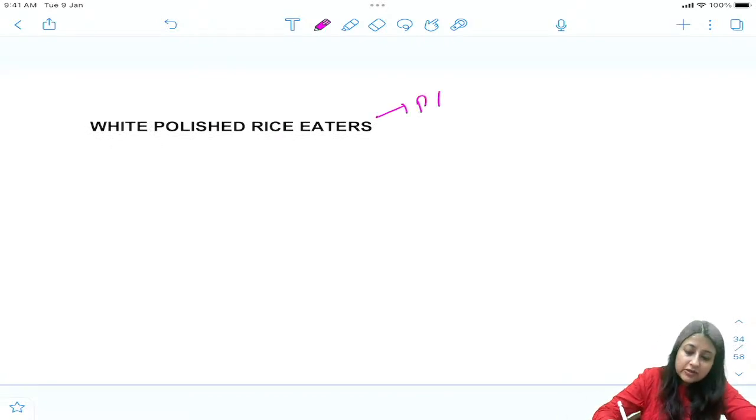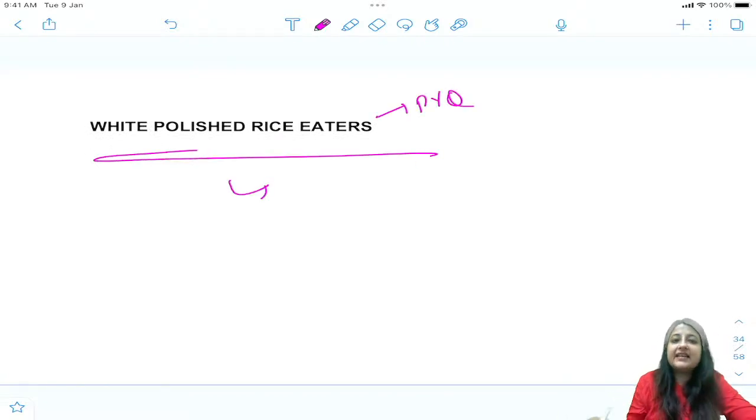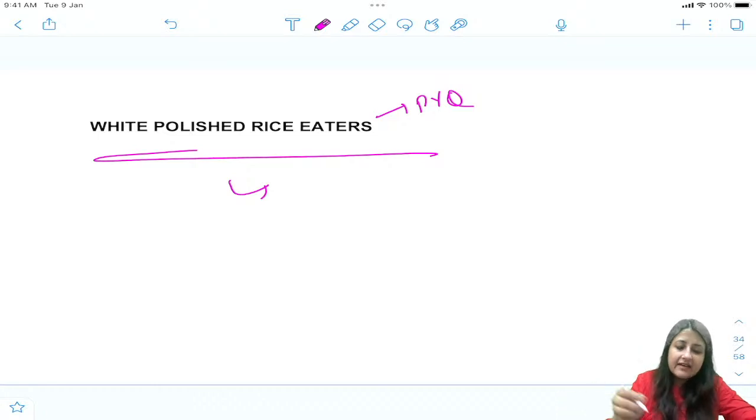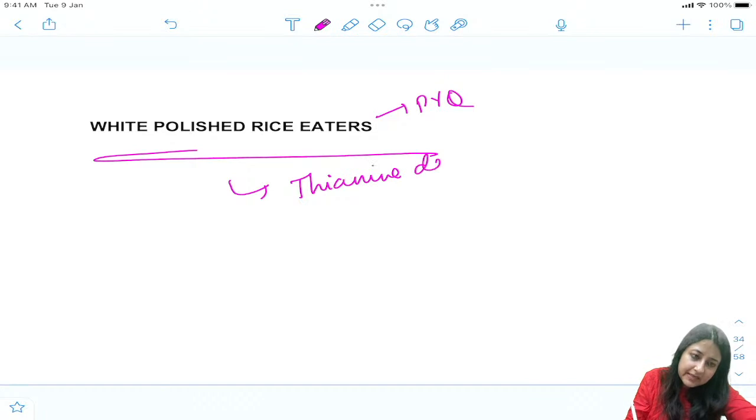Second PYQ which comes: white polished rice eaters are at risk of which disease, everybody? Which vitamin deficiency occurs in white polished rice eaters? Very good. So it is B1 deficiency, which is thiamine deficiency.